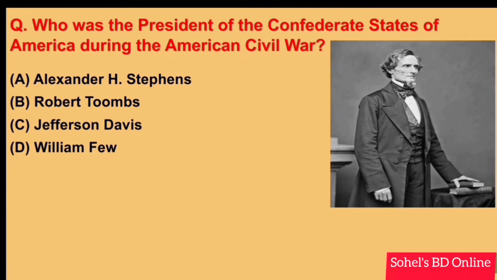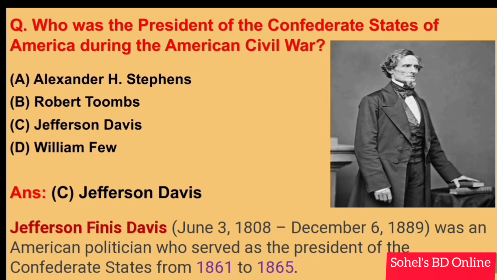Next. Who was the president of the Confederate States of America during the American Civil War? Answer C. Jefferson Davis. Jefferson Phineas Davis, born on June 3, 1808 and died December 6, 1889, was an American politician who served as the President of the Confederate States from 1861 to 1865. Next.